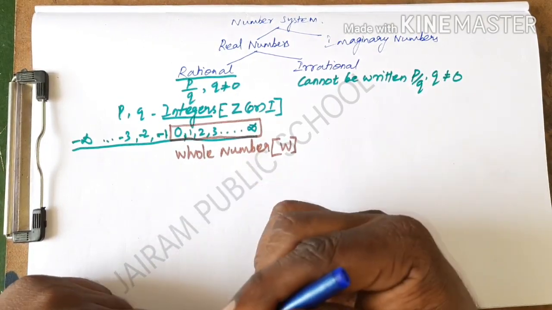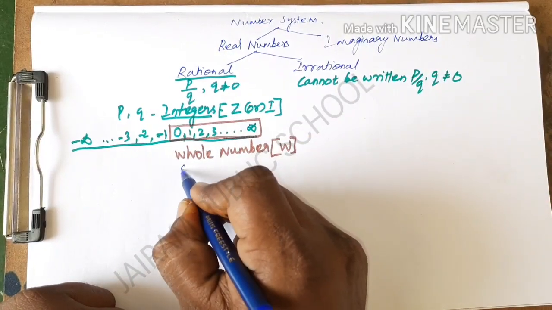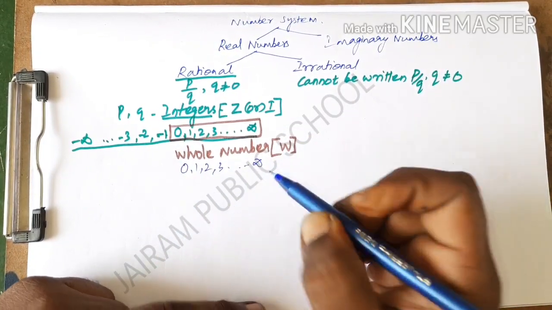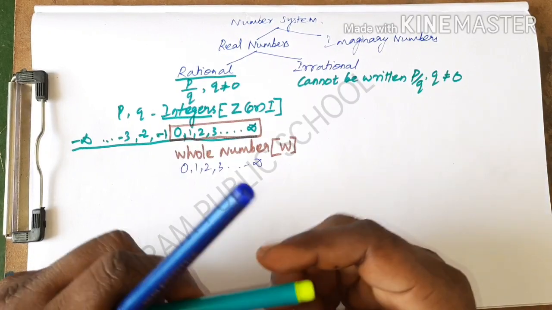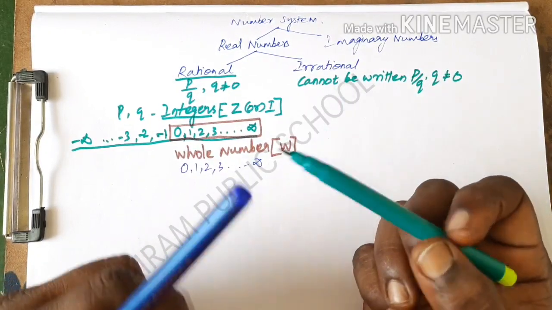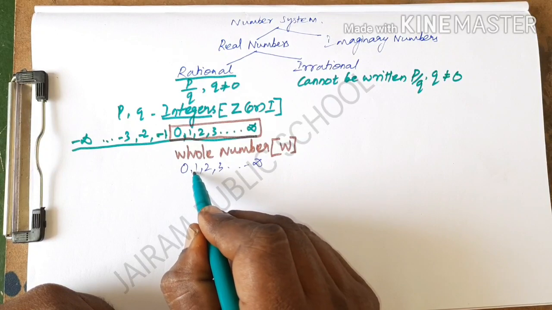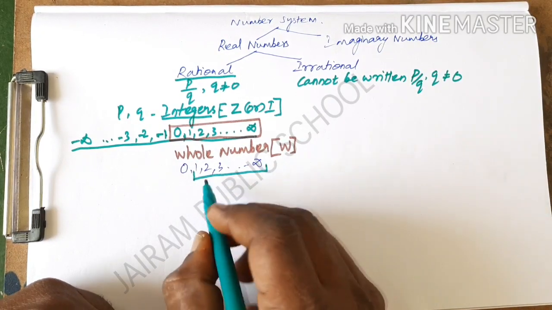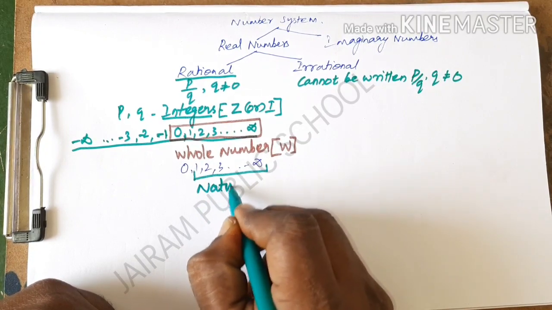The general form of whole numbers is 0, 1, 2, 3 and so on up to infinity. Next, from the whole numbers, if I take the numbers starting from 1, that is called the natural numbers.